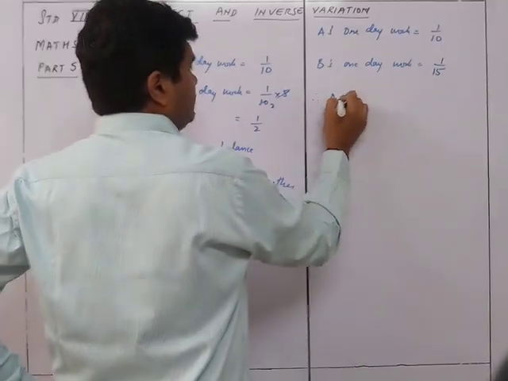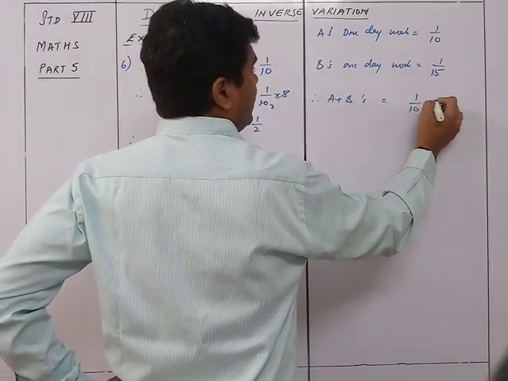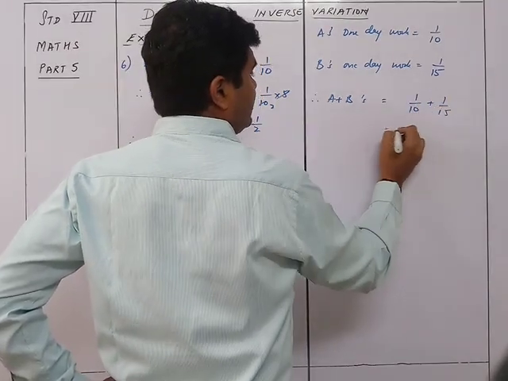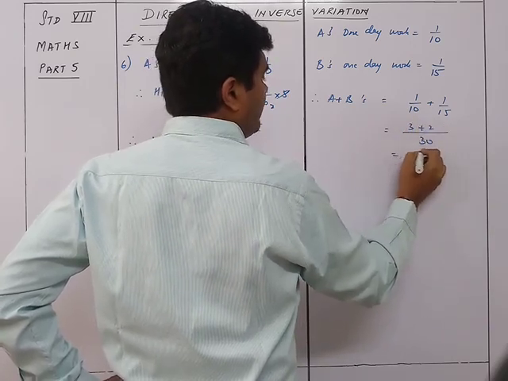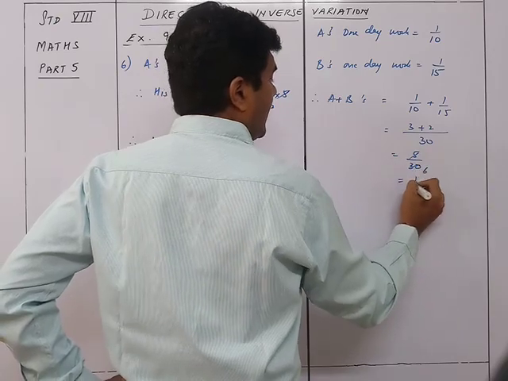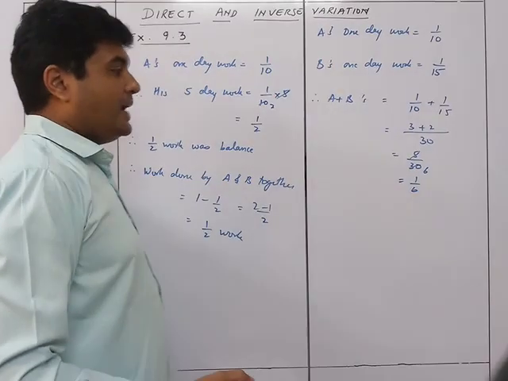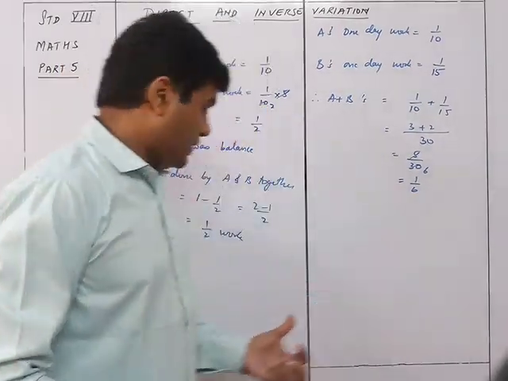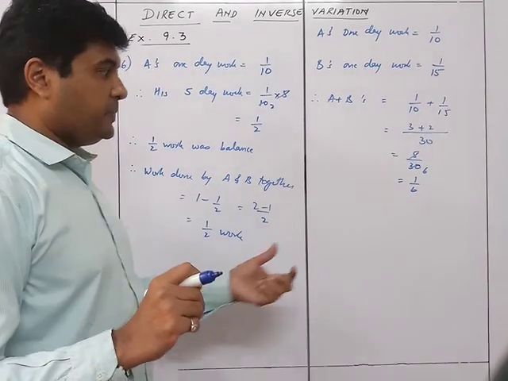Therefore, A plus B is equal to 1 upon 10 plus 1 upon 15. The LCM is 30. So it's 3 plus 2, which is 5 upon 30. That will be 1 upon 6, which is the work done by A and B together in one day. Now they are going to complete half the work. Total work, half was what they had to do.